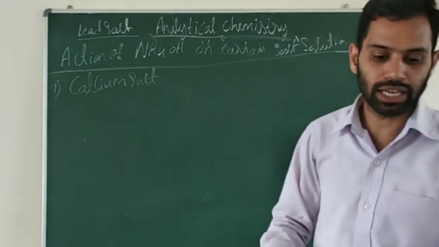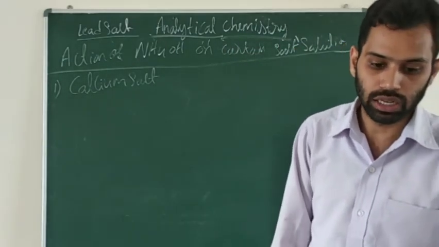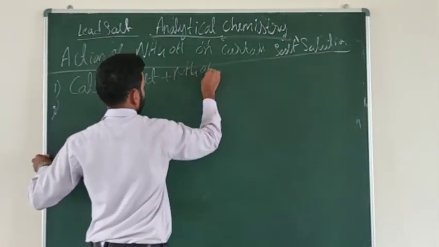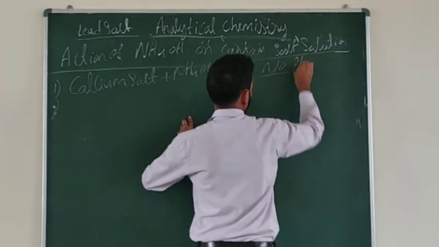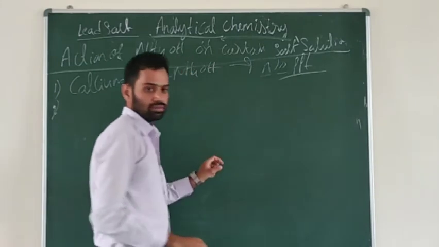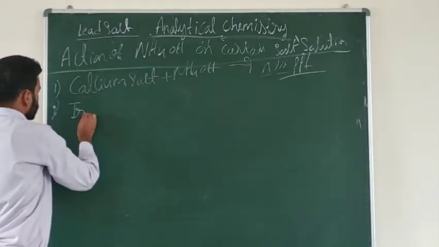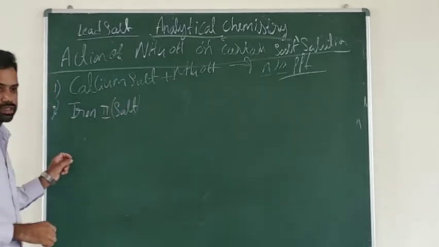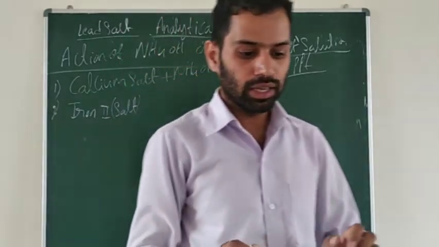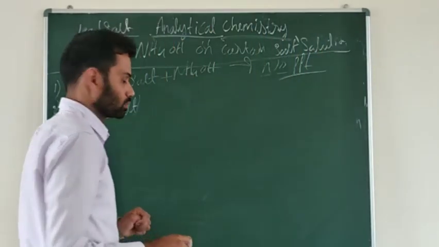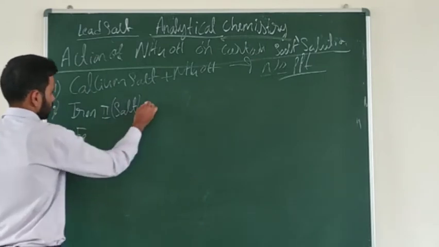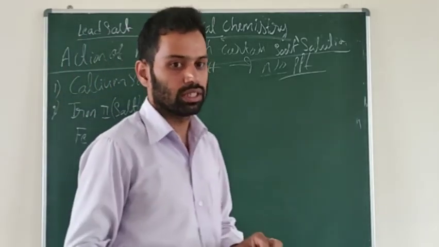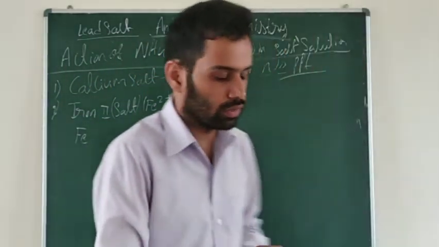So next metallic salt, I will take iron now. Iron 2 salts. So calcium salt, ammonium hydroxide, no precipitate. Next, iron 2 salt, that is Fe2+. It is present as Fe2+. Now we should take iron salt. Now I will take FeSO4.